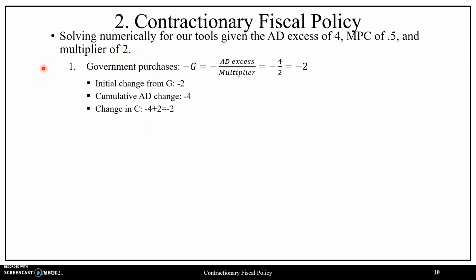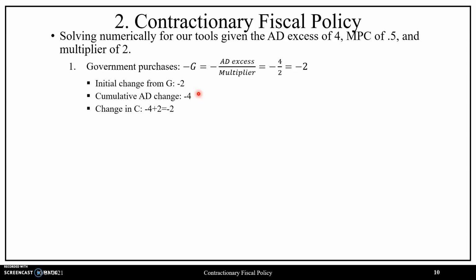Beginning with government purchases, our AD excess has a value of 4, and our multiplier has a value of 2. Dividing the two, we see that government purchases must decrease by 2. So our initial change to government spending is going to be a value of 2, such that the cumulative change